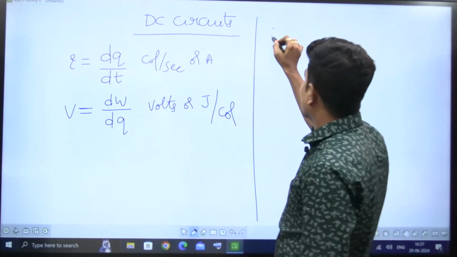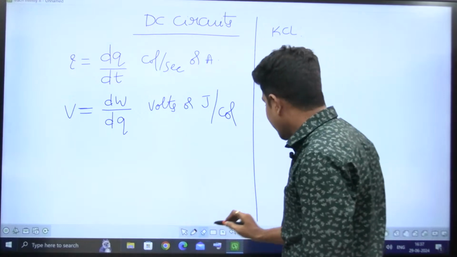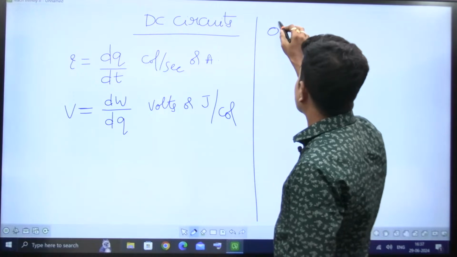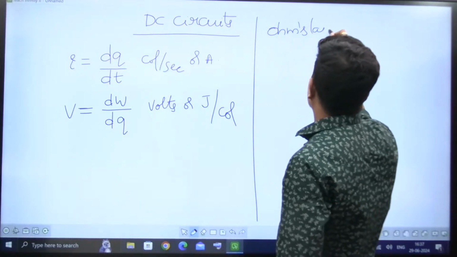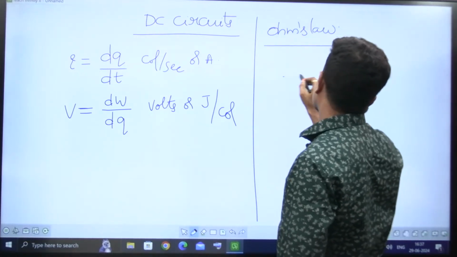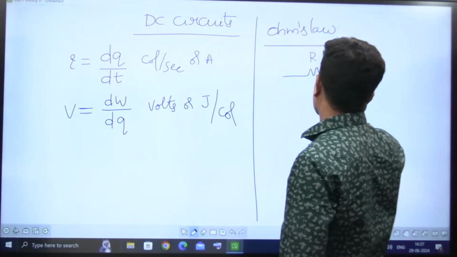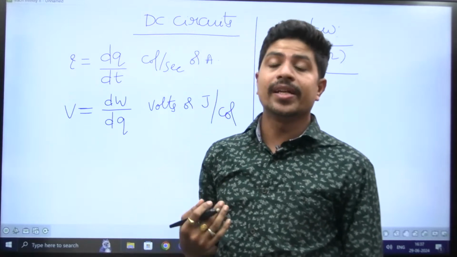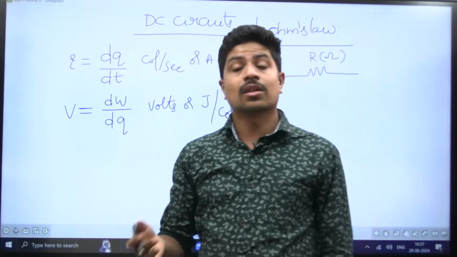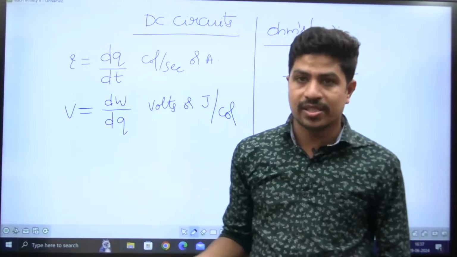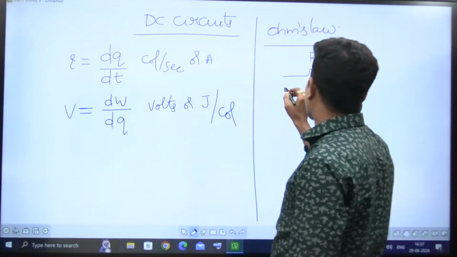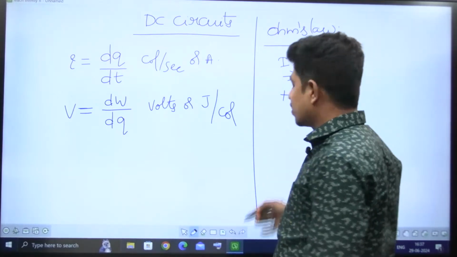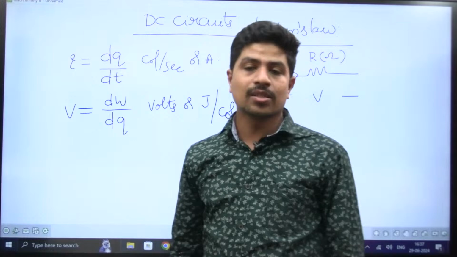Now, before I go for KCL, let me teach you about Ohm's law. What does Ohm's law say? Current through any resistance. You know resistance units are ohms. You all are electrical engineers, that's why I'm not going into the in-depth details of what is resistance, inductance, capacitance, susceptance. You know these things very well, right? If I apply some voltage, definitely some amount of current is going to flow through the resistance. Resistance is opposition for the flow of current.